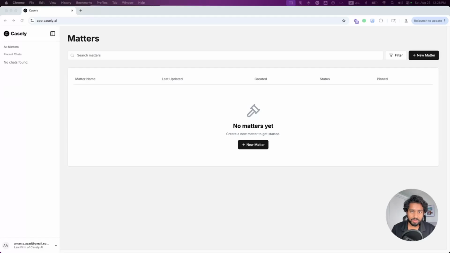Today, I'm excited to showcase Casely's brand new document agent. What we've done is we've broken past the output limits that AI models typically were limited under. You might have experienced this if you're using ChatGPT. It's just not going to be able to generate, say, a 15 or 20 page document, or 15 or 20 pages worth of content for you.